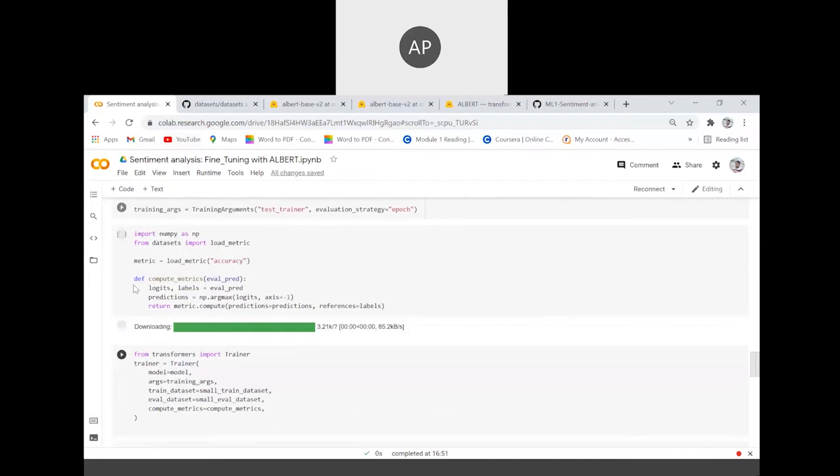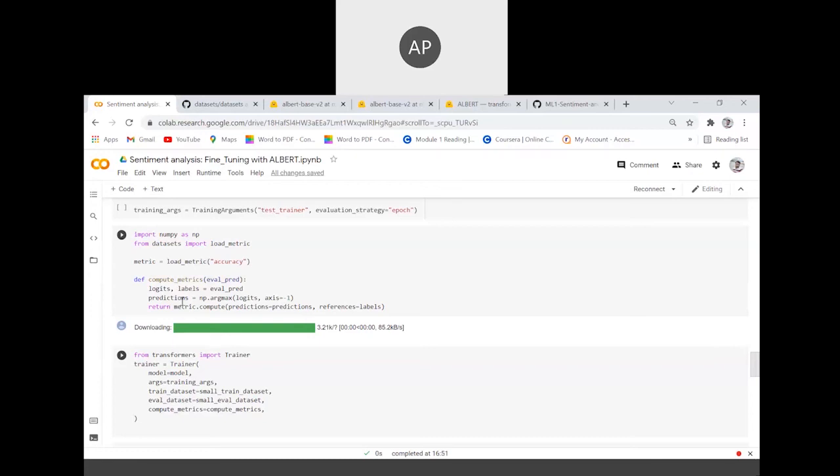This code block that you see is used for calculating our metric, that is accuracy. From datasets we import the load_metric feature, and that is the metric that we are going to evaluate on the dataset: accuracy. So basically we define a function compute_metrics. eval_pred is basically the prediction on an input sample. So logits, labels equal to eval_pred. In logits we store the prediction that the model has given us, and in labels we store the actual sentiment, whether it is positive or negative.